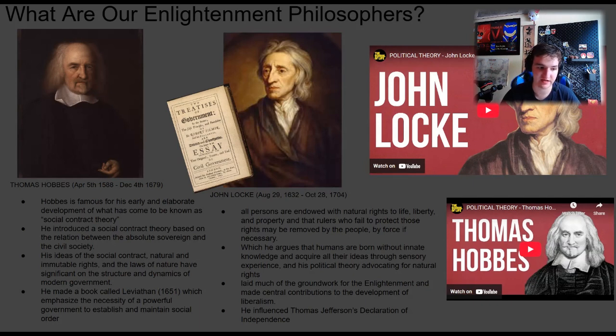His ideas of the social contract theory, natural rights, and the laws of nature have had a significant influence on modern government.